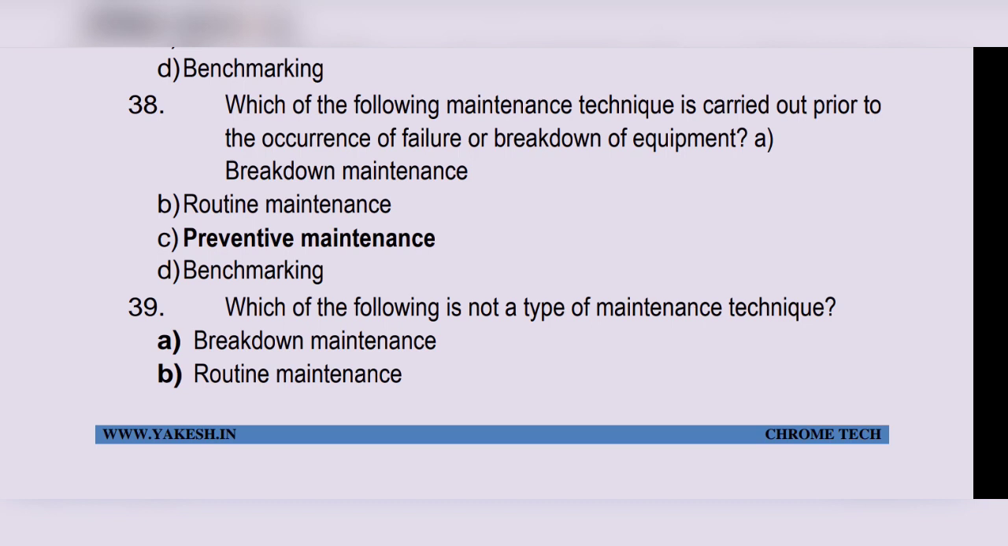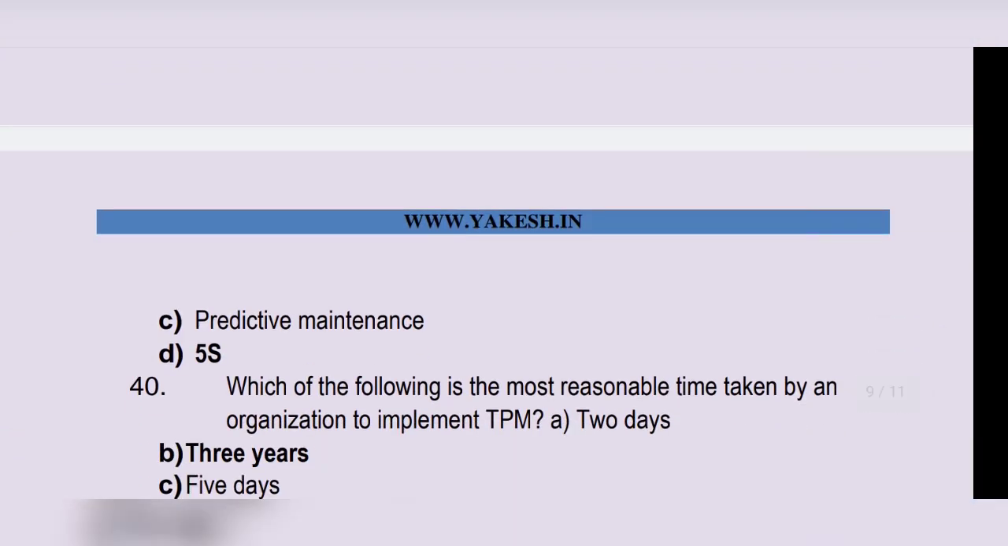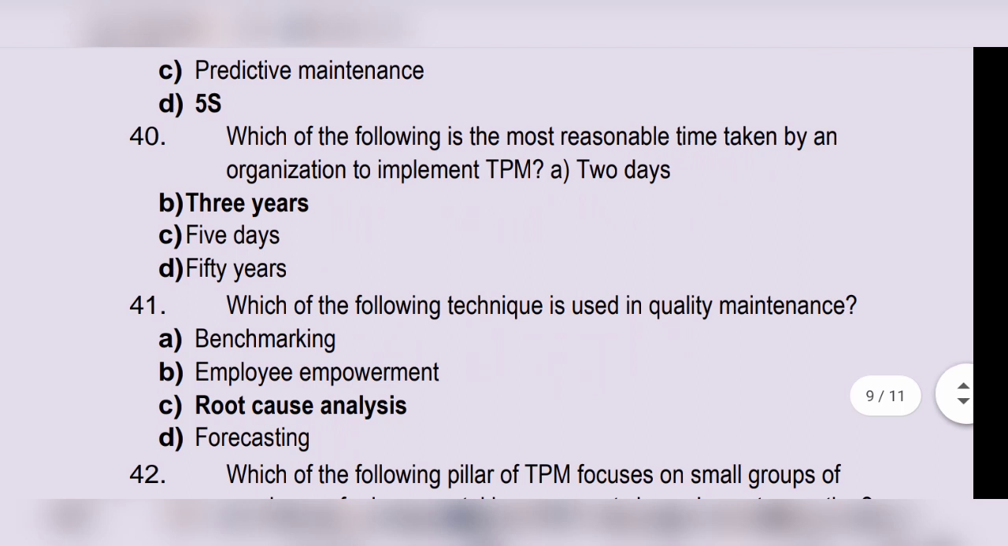Next question. Which of the following is not a type of maintenance technique? Option D, 5S. Which of the following is not the most reasonable time taken by an organization to implement TPM? Option B, 3 years. Which of the following techniques is used in quality maintenance? Option C, root cause analysis.